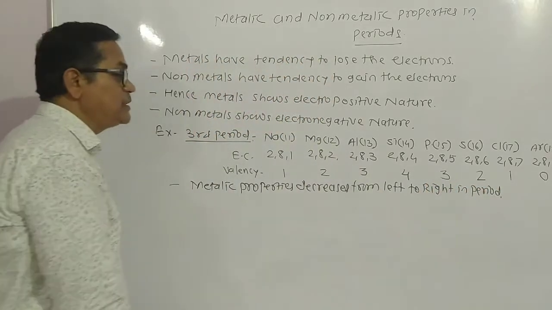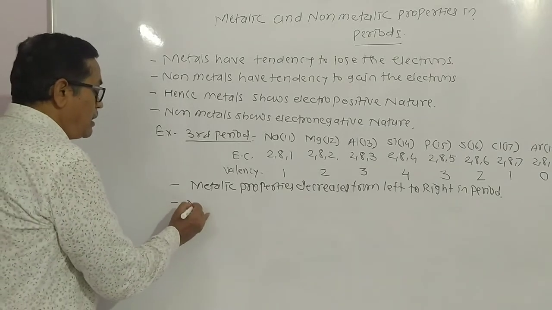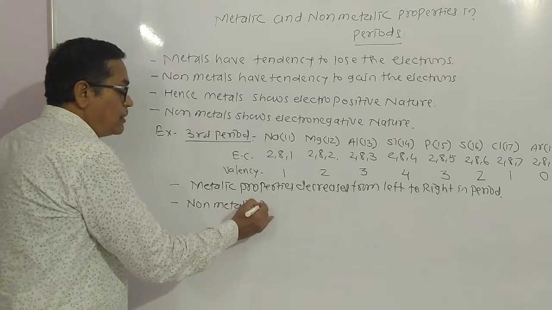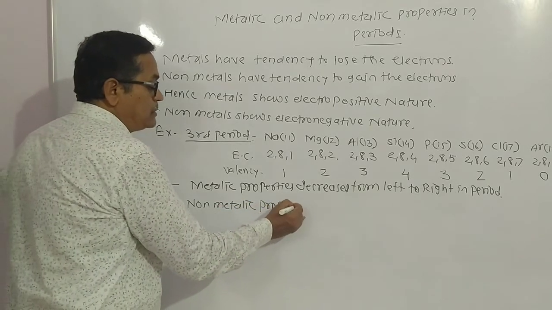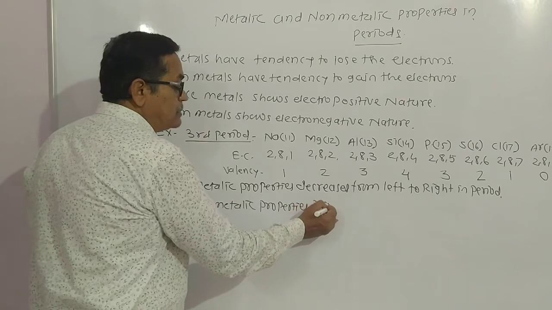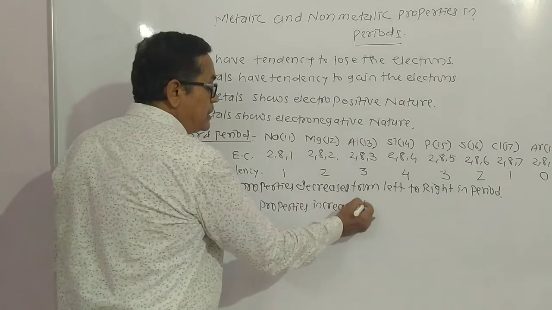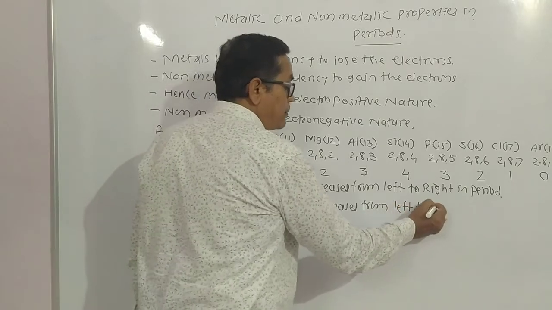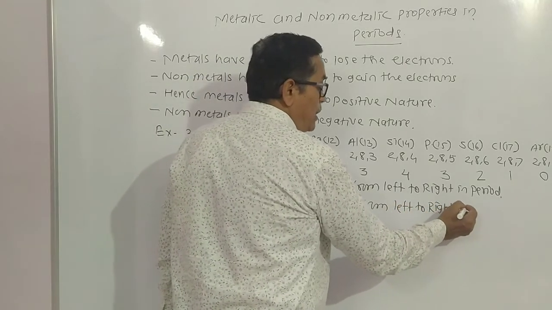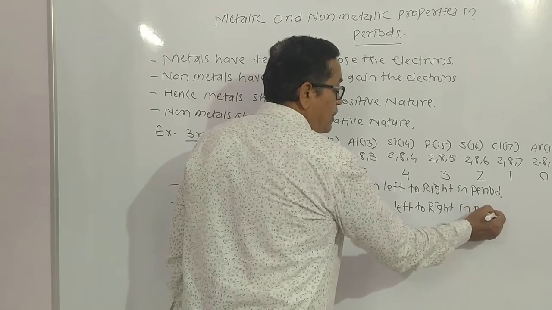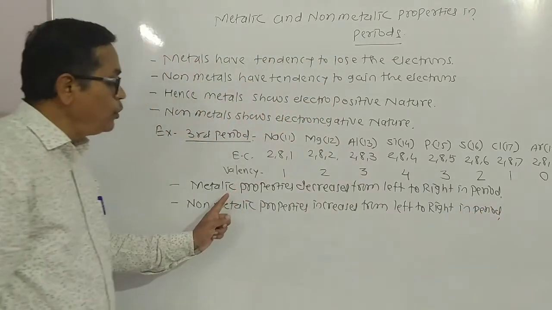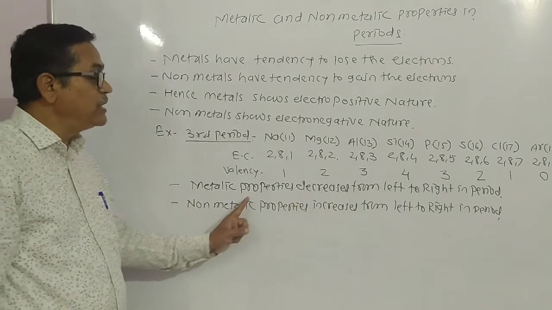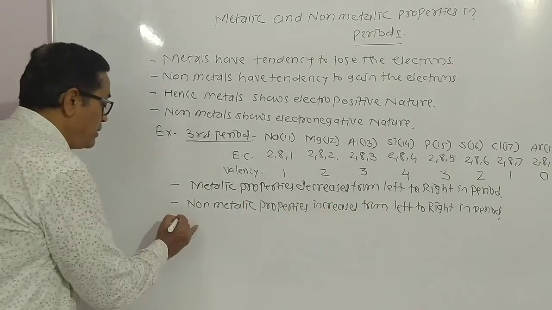Metallic properties decreases from left to right in period, and non-metallic properties increases from left to right. Increases from left to right in period. Means look here, electropositive nature decreases from left to right and electronegative nature increases from left to right.